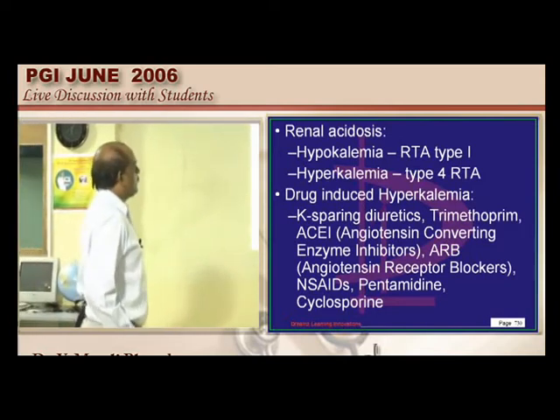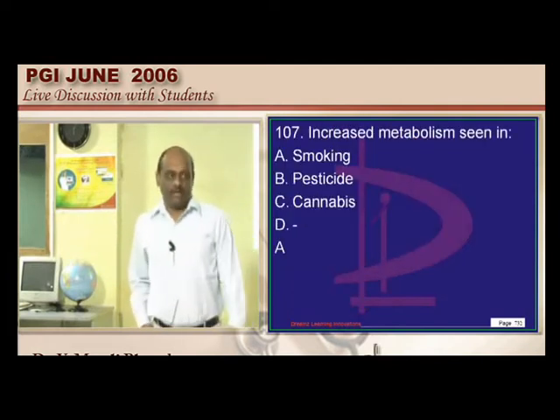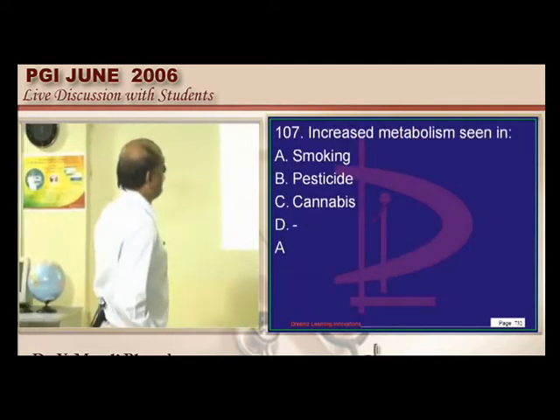Now let us quickly go to the next question. Smoking is one of the causes where the basal metabolic rate can become typically increased.